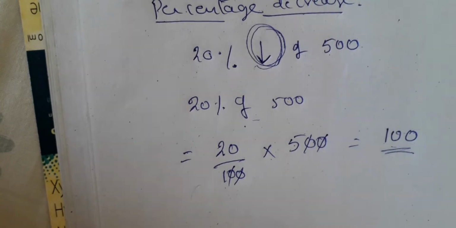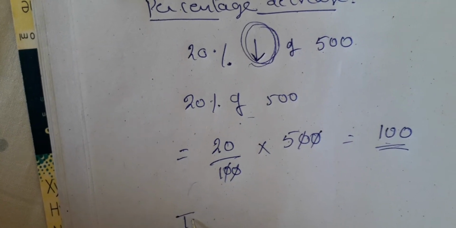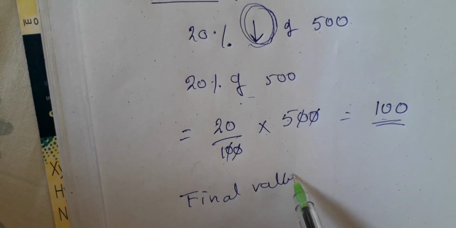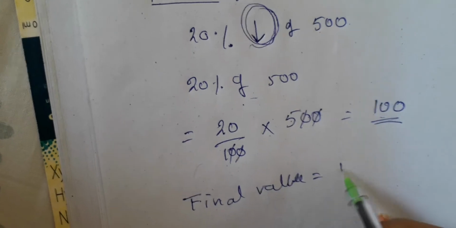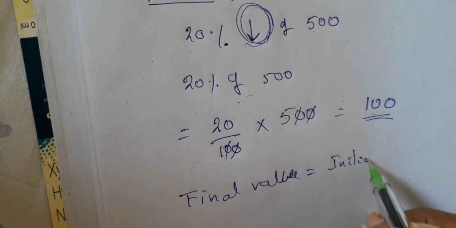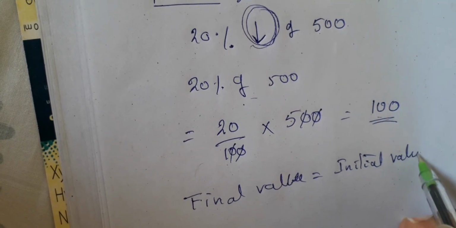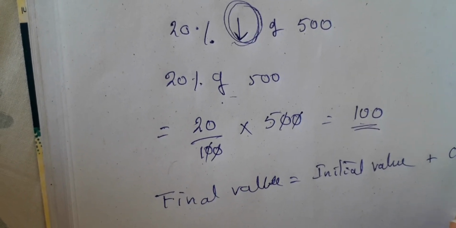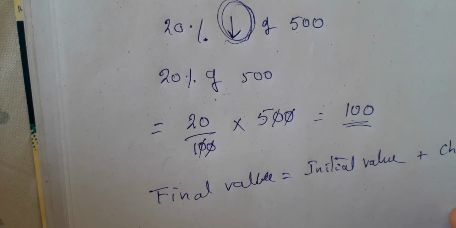Then now we have to apply the decrease. So the total value or the final value is equal to, what is that? Initial value, right, plus change in percentage.